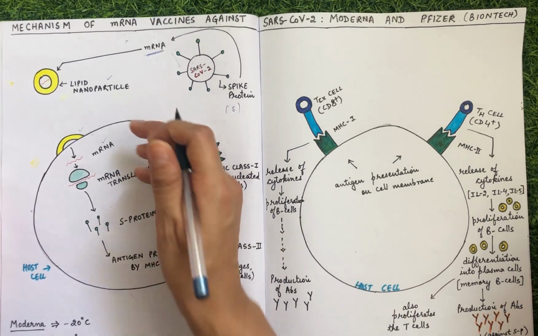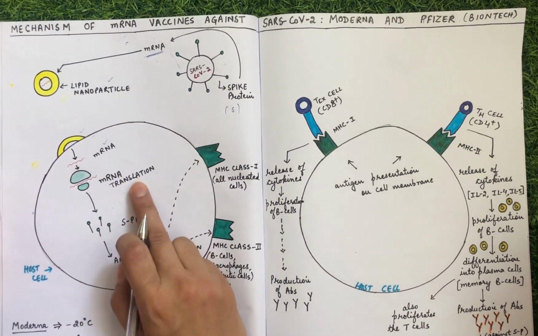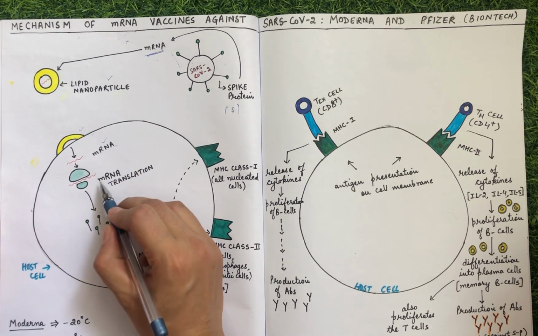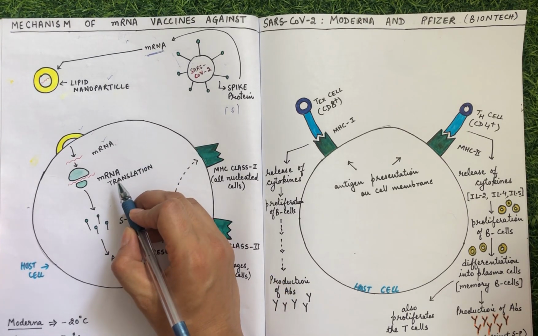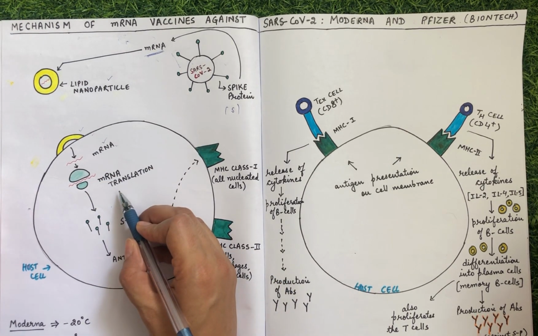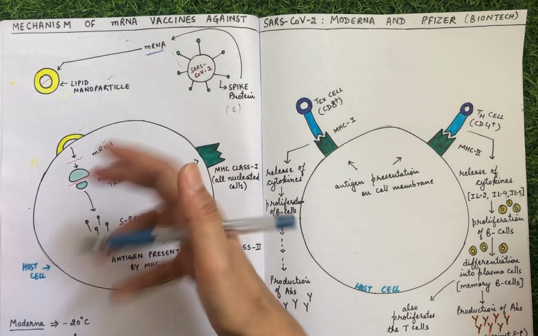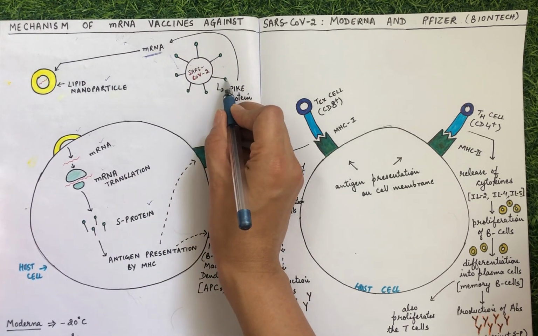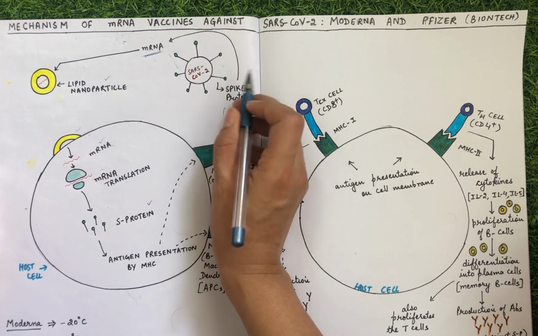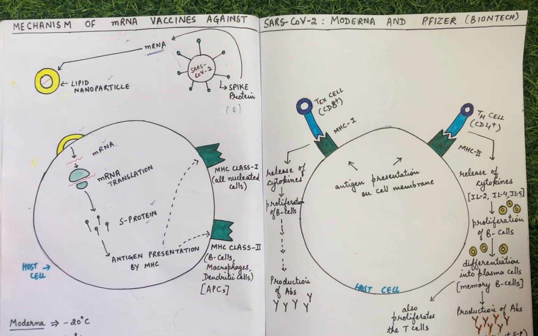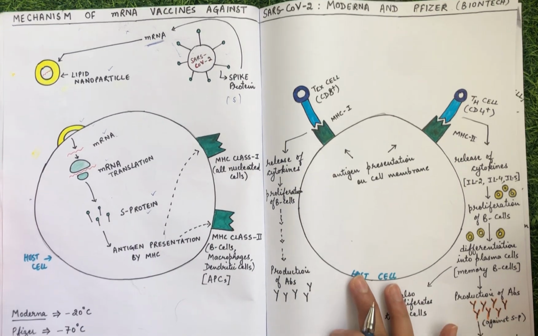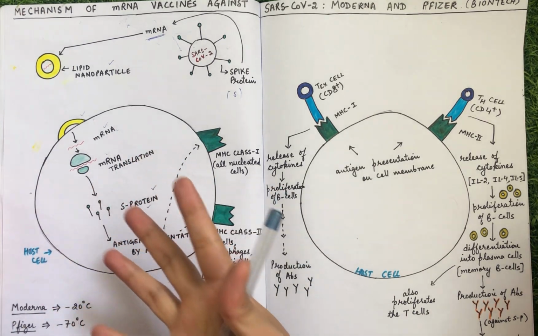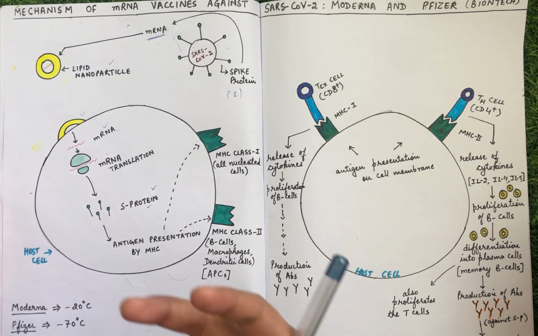So after this mRNA is released inside the host cell, it utilizes the ribosomal machinery of the host cell for translation. So this mRNA gets translated into proteins, right? Now, which kind of proteins are formed? Obviously the S protein, because this mRNA was carrying the information for the spike protein of the SARS-CoV-2. So this spike protein is synthesized inside the host cell. Now, this is an antigen, you know that. So the host detects it, or it recognizes it like an antigen.